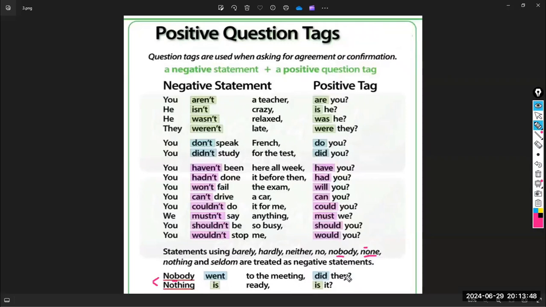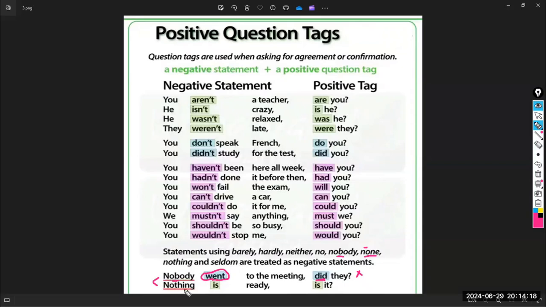And because they are negative, you don't have to repeat the negative in the question tag. So notice the example is saying nobody went to the meeting. Bravo, I have to say didn't. This is a main verb, Rihab. Went. Yeah. If we have a main verb, we have to use do, does, did. Please be careful. So I said, did they? I didn't say, didn't they? I know that we have to use didn't they if we don't have a negative, but here we have a negative. Nobody is a negative word.